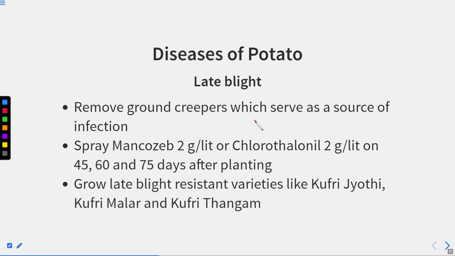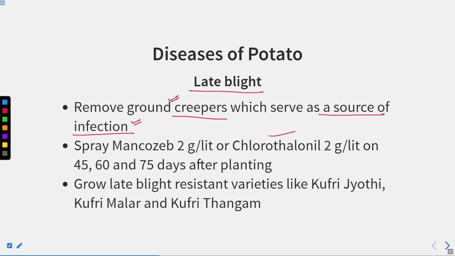Late blight. So this is the fungal disease, the late blight of potato, and that is why it is called the disease of potato, right? Remove ground creepers which serve as a source of infection. So there are some ground creeper plants which contain the pathogen, and when you have a potato in the ground, these pathogens can harm our potato also.